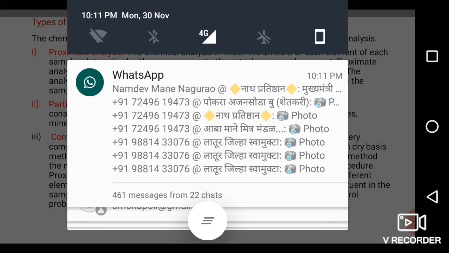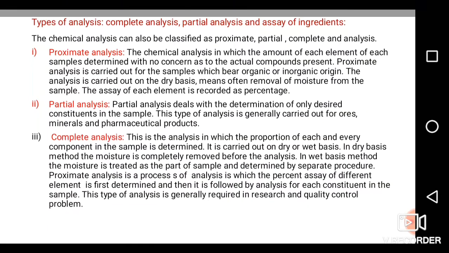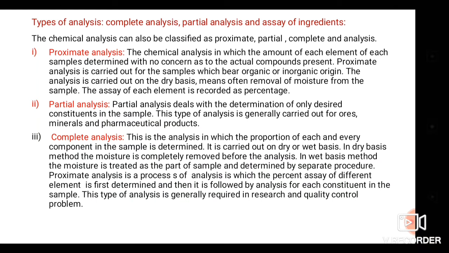For example, if you want to analyze the iron from hematite ore, only iron is analyzed or estimated. Such type of analysis is known as partial analysis.